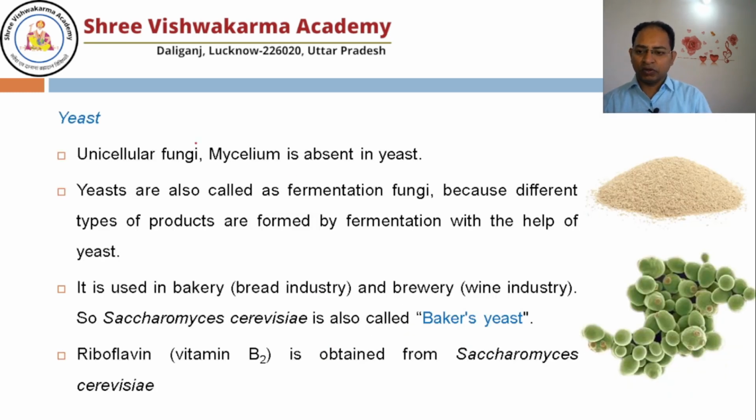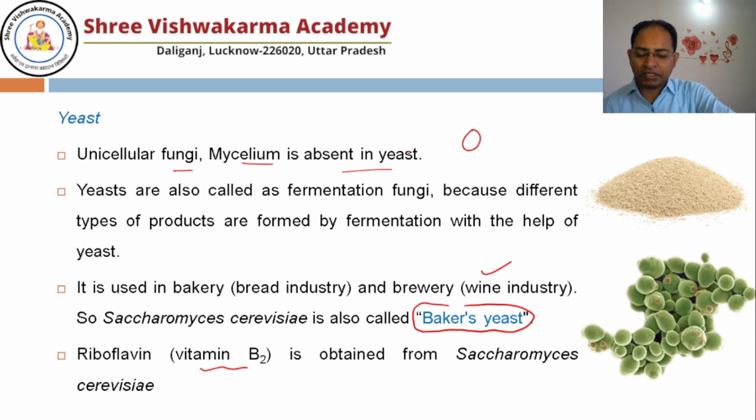Yeast, as you know, is used mostly in the bakery industry, in the brewing industry to make alcohol, meaning the wine industry, in making bread, and in the synthesis of vitamin B2 and so on. They are unicellular. Mycelium is absent in yeast because it is a single cell. Okay. So there are many applications of yeast.